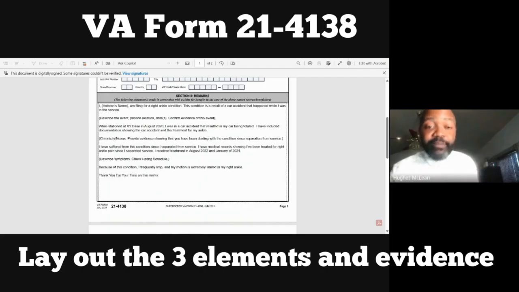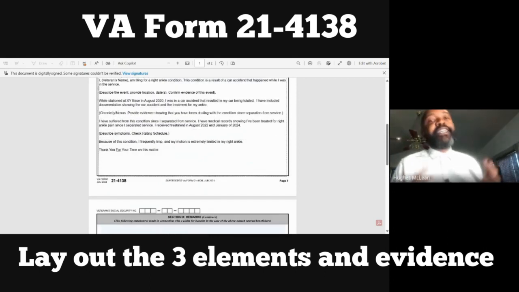I, veteran's name, am filing for a right ankle condition. This condition is a result of a car accident that happened while I was in the service. In-service event, addressing it right out of the gates. And then we have the prompt: describe the event, provide location, dates, and then confirm whether or not you have evidence of this event. Here we go.